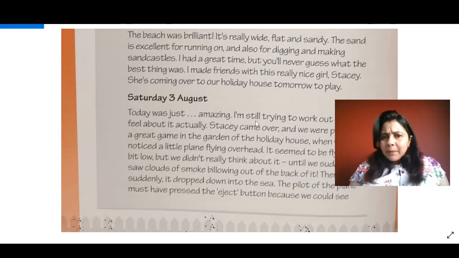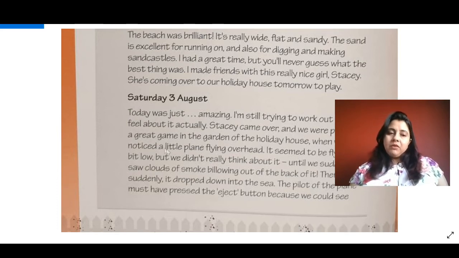Let's see what happened. Stacy came over and we were playing a great game in the garden of the holiday house when we noticed a little plane overhead. Children, see the use of commas while you are reading, okay? It seemed to be flying a bit low, but we didn't really think about it until we suddenly saw clouds of smoke billowing out of the back of it.